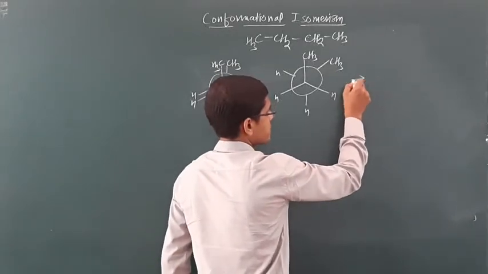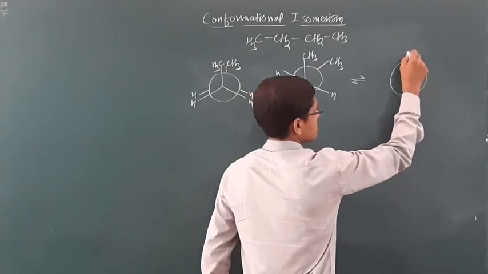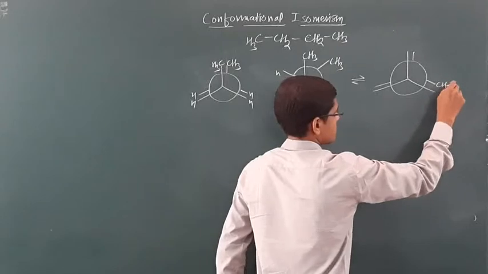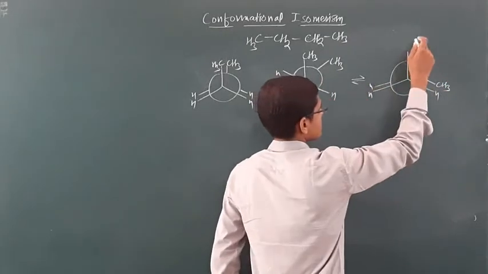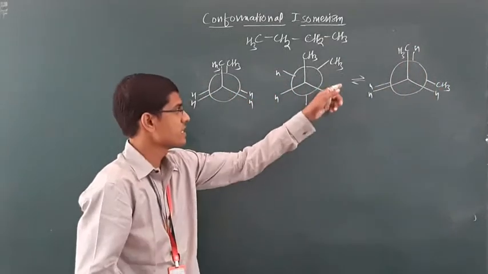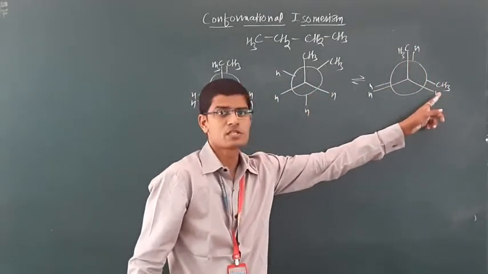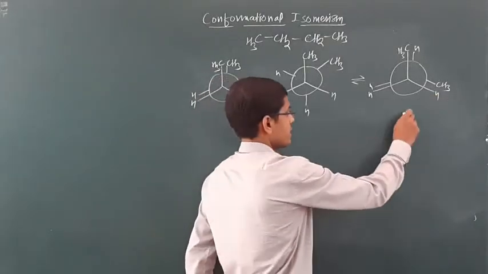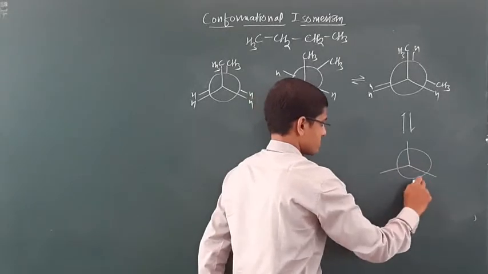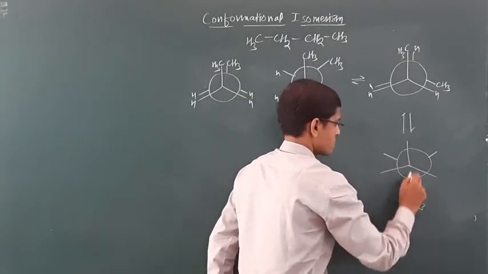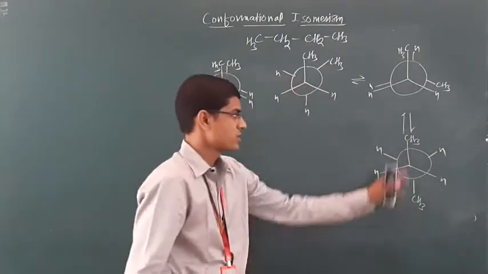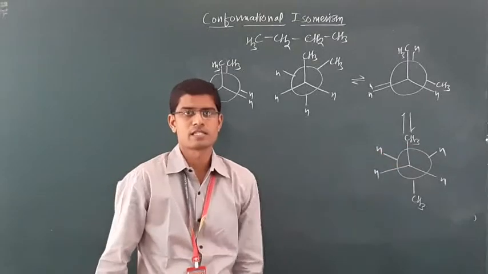Again, if we rotate the rear carbon by 60 degree, the eclipsed conformation will be formed. And lastly, if we rotate the carbon by another 60 degree, you will get a staggered conformation.